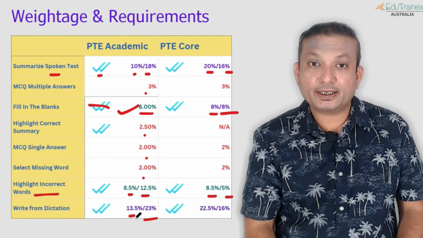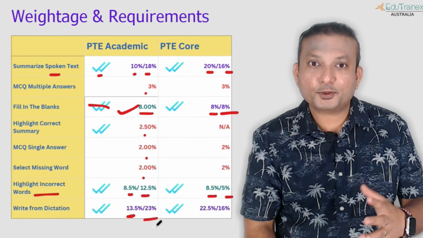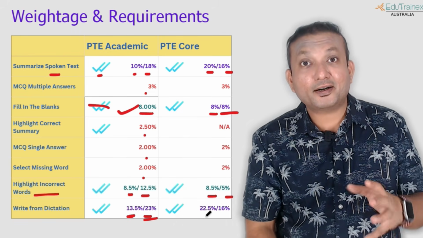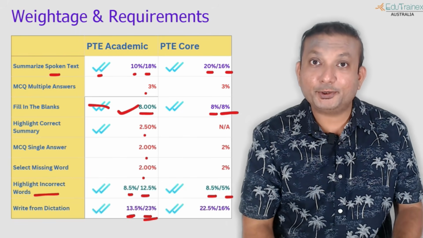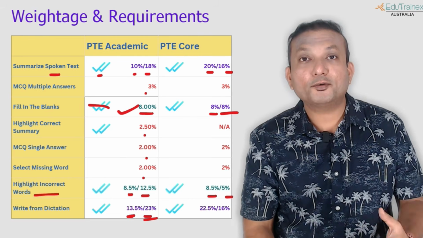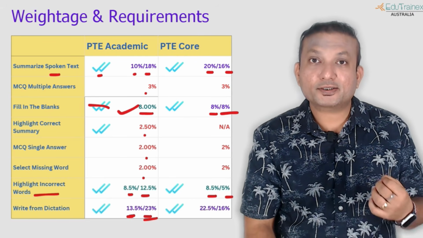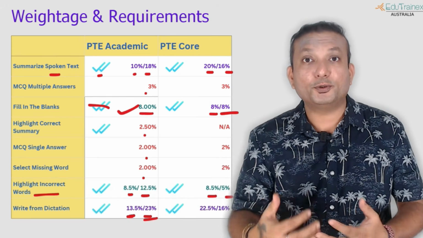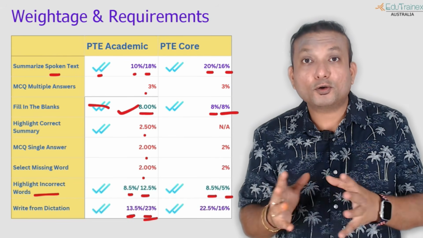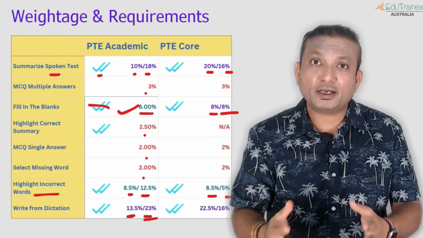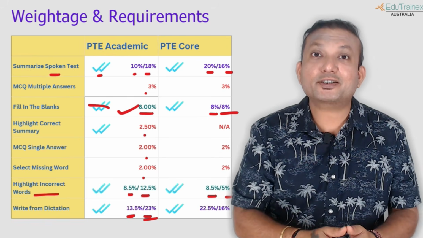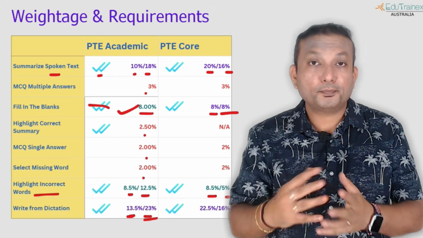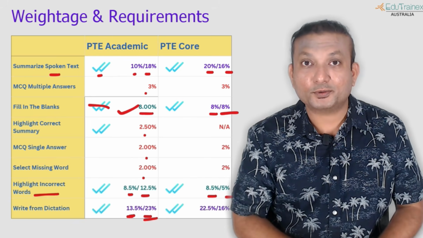And then we have write from dictation, 13% roughly to your listening and 23% to your writing. Such an important question, and there are tricks that work. Even in the last video I shared with you, I told you that very recently a student has tried extra words. We all know that extra words work, but how much we don't know. So the advised amount of words is around 6 to 7 or even 8 extra words, and you use the extra words for the confusions, plural, singular, and tense confusion, you write the extra words and then you can still get good marks.